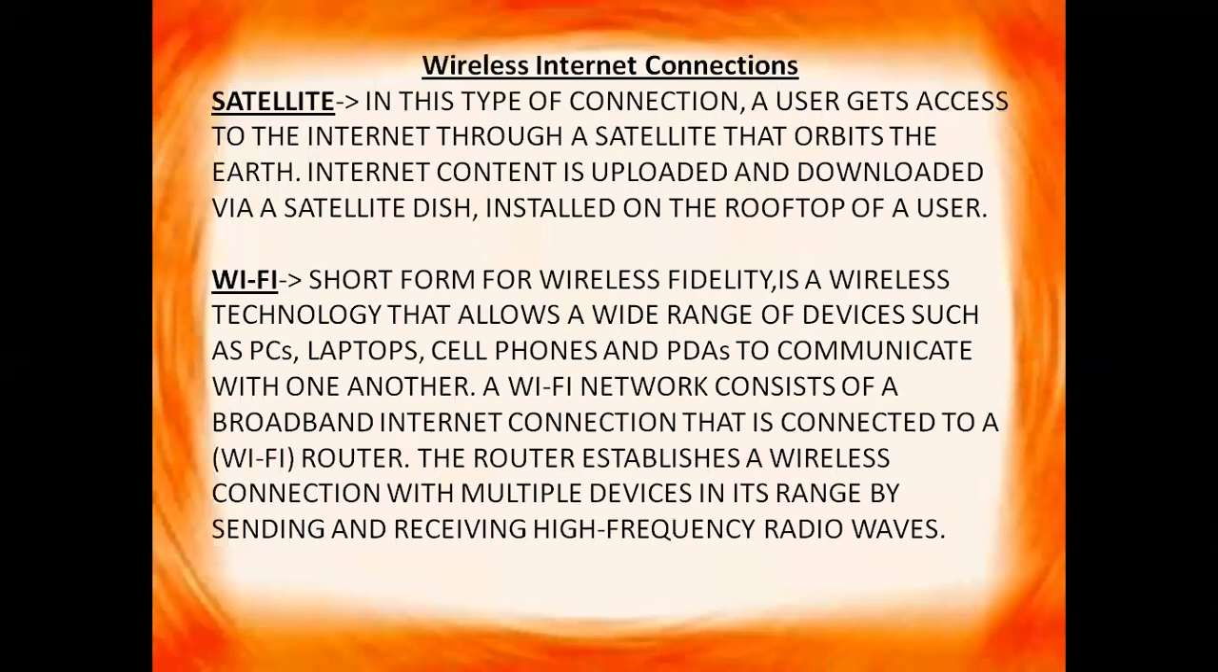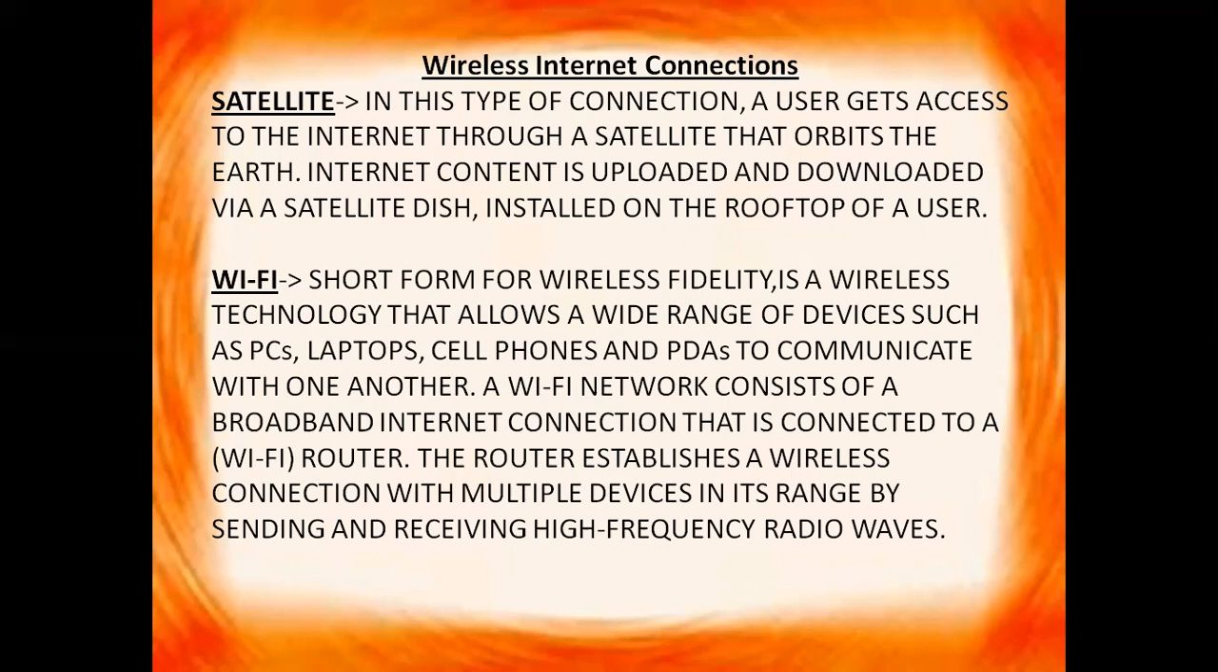Next, wireless internet connections. First, we have the satellite. In this type of connection, a user gets access to the internet through a satellite that orbits the earth. Internet content is uploaded and downloaded via a satellite dish installed on the rooftop of a user. So here, as we get the television channels with the help of the dish, in the same way, we can get the internet connection with the help of the dish. Okay, and we are getting the connection by the satellites, right?